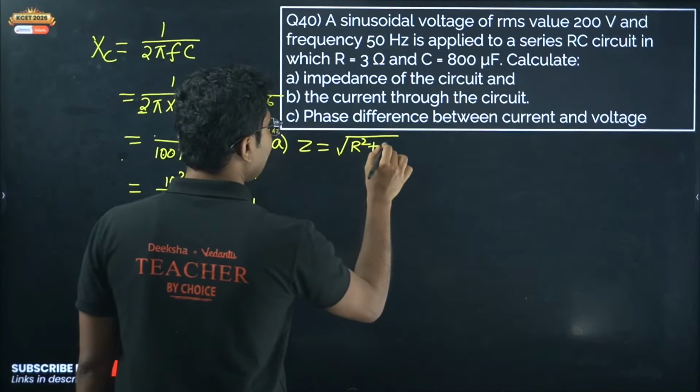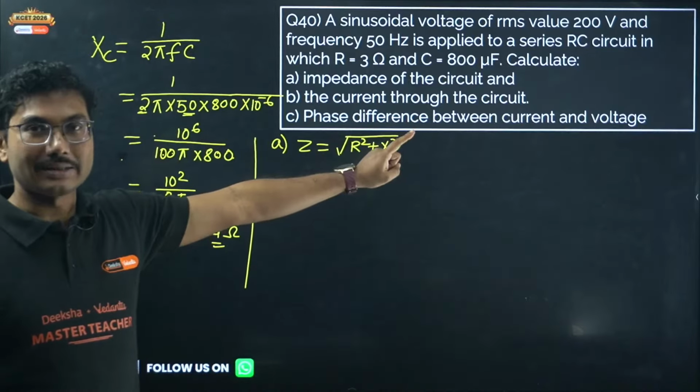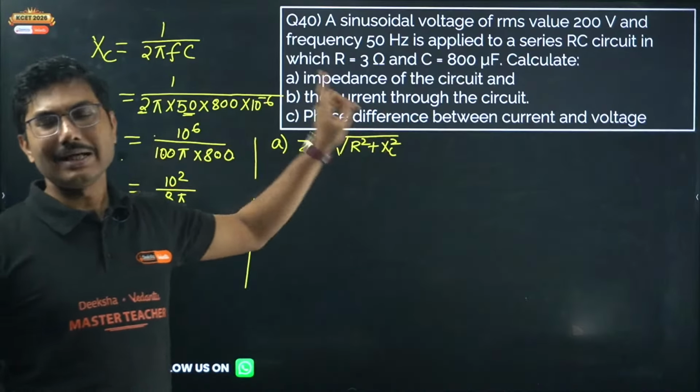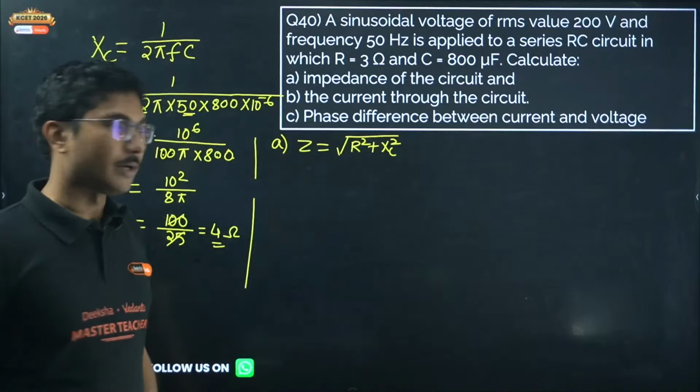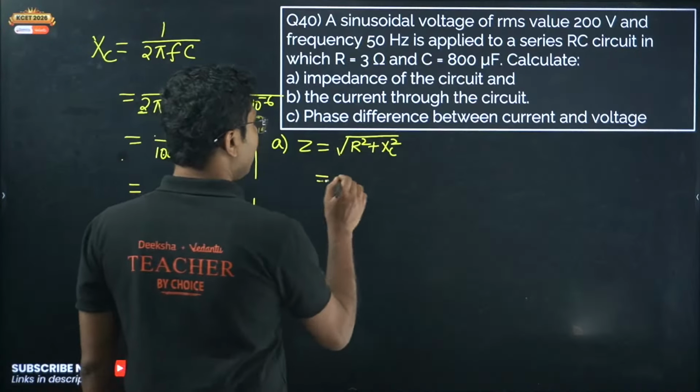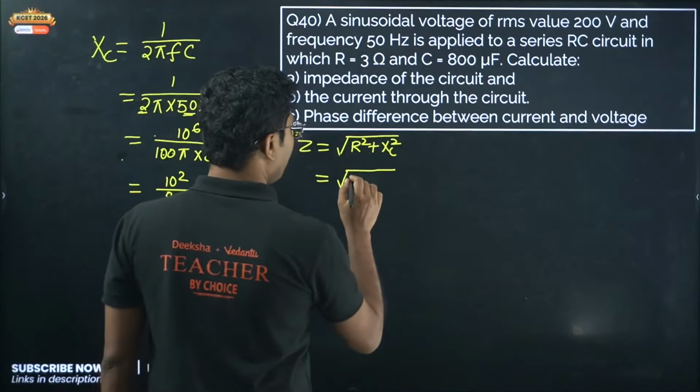Here XL is 0, so you just put XL equals 0 in the formula. Do not add them like resistances, okay? In AC, resistances are not added like that. You have to use the square formula. So here it will be square root of 3 square plus 4 square, which is approximately 5 ohm. Impedance will be very close to 5 ohm.